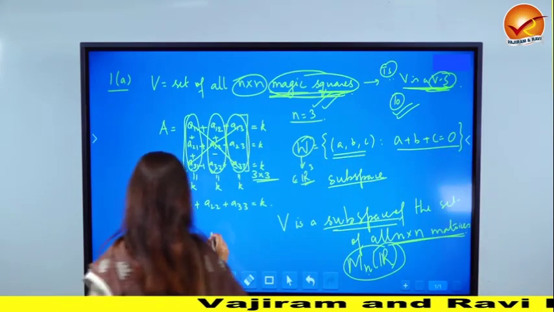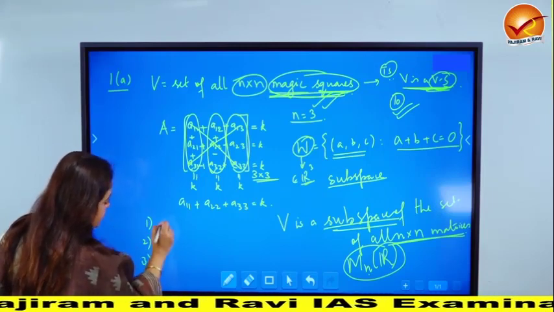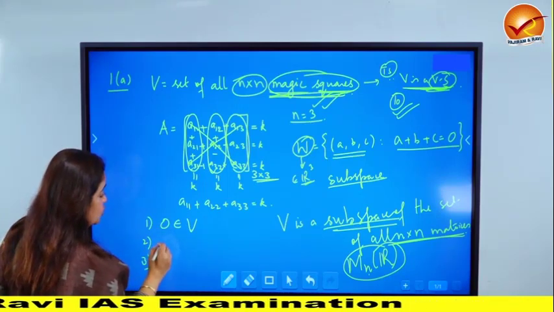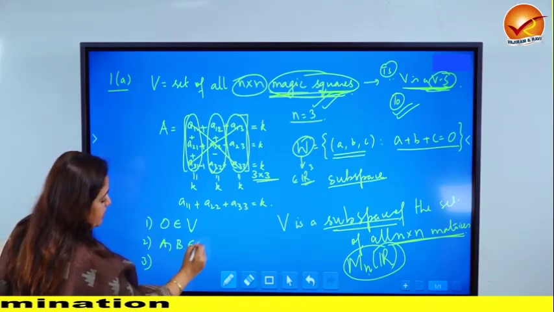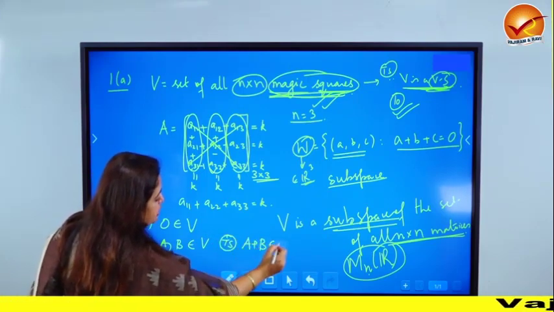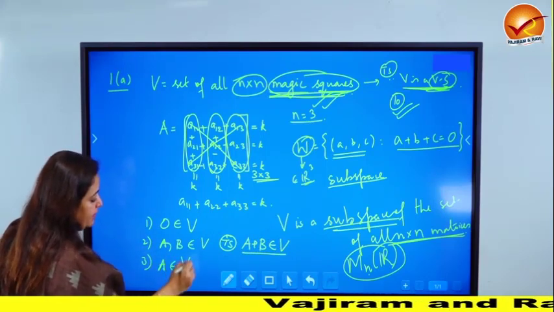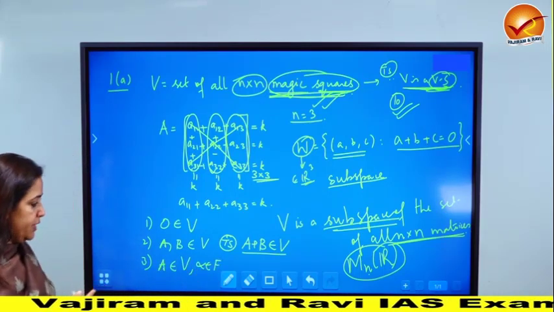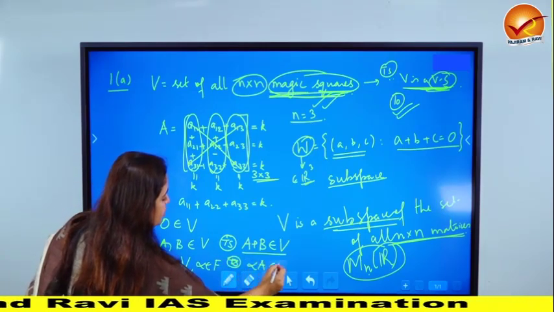So let us revise what was the definition of a subspace. We will have to show 3 things only. We have to show 0 belongs to V. That means the identity with respect to addition belongs to V. We have to show that V is closed under addition. That means if you take A and B coming from V, you will have to show that their sum also comes from V. And the third is closed under scalar multiplication. So if you take one A coming from V and alpha coming from the field under which you are working, you have to show that alpha A belongs to V.